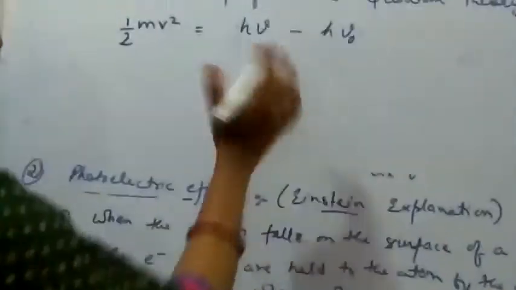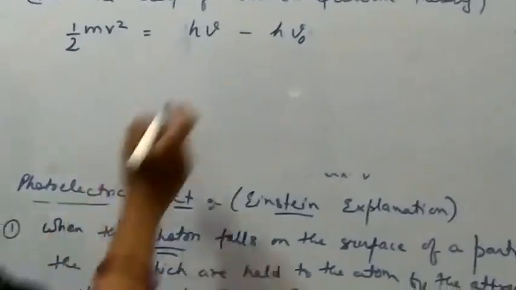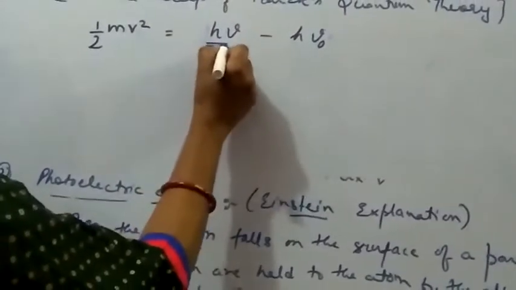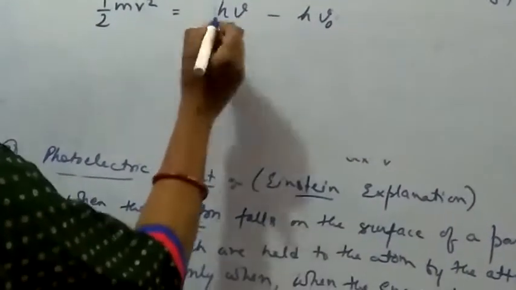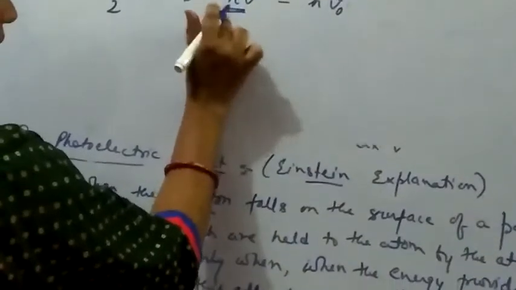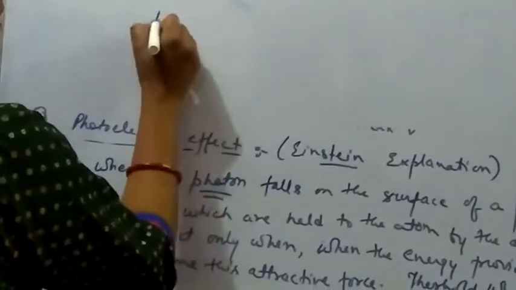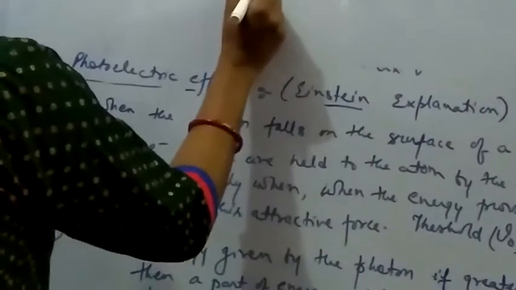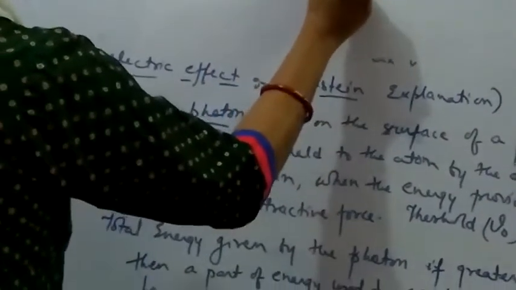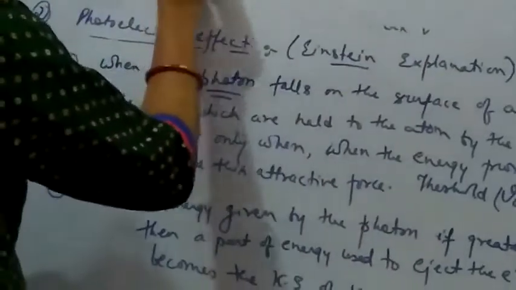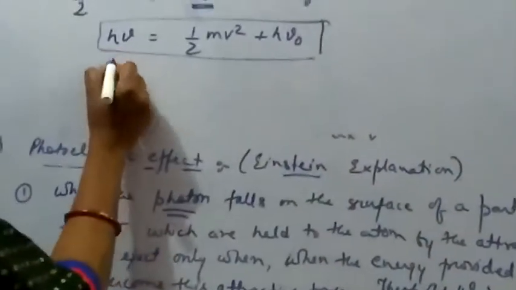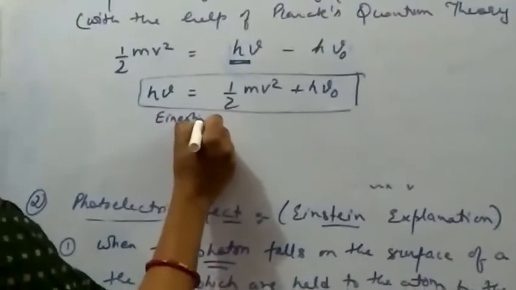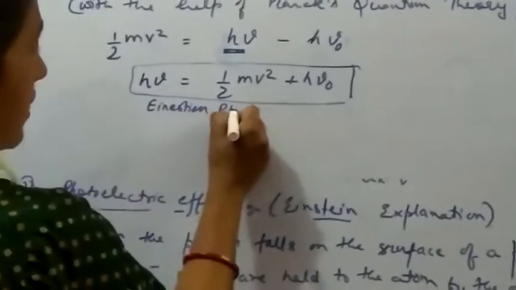This is the energy in terms of Planck's quantum theory. Here, this is the energy of the photon. We have mentioned earlier also that h nu will be equal to half m v square, that is the energy of the electron, plus h nu naught. This is called Einstein's photoelectric equation.